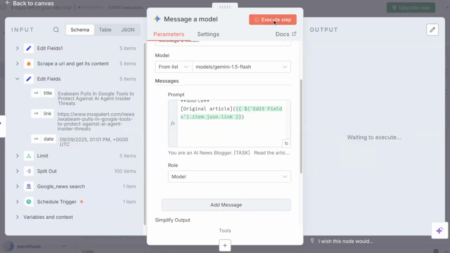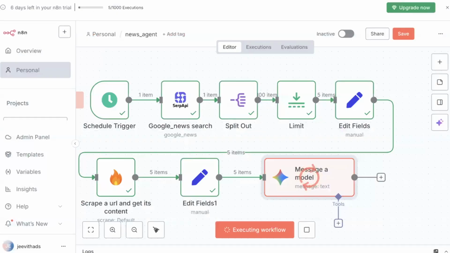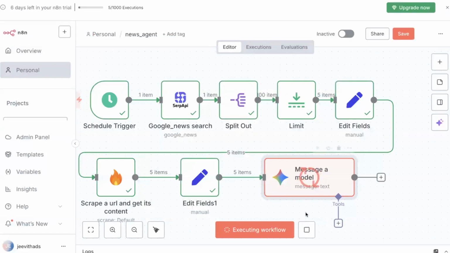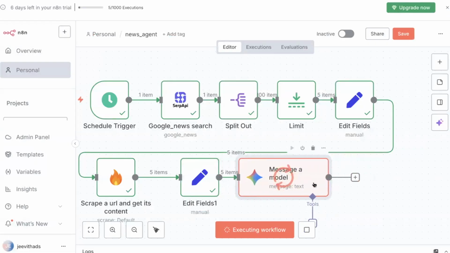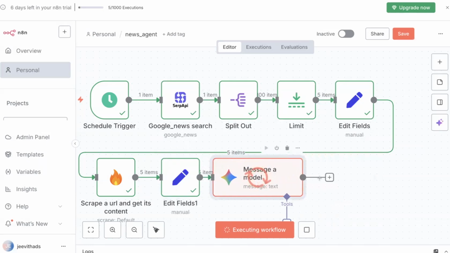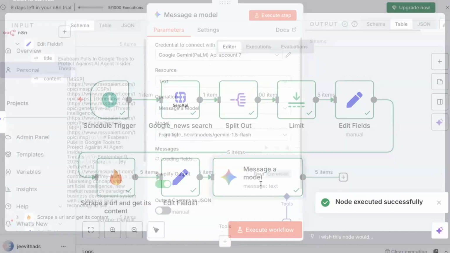So what is the next step? Like after it generates a blog for you, what is the next step that you're gonna do? So very simple. What you have to do is you have to again use a set field to extract what is important to you. Once you extract what is important to you, you just have to use a messenger model. By the time let's create a note. Okay, well done. It's executed.